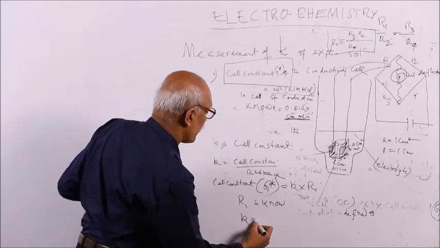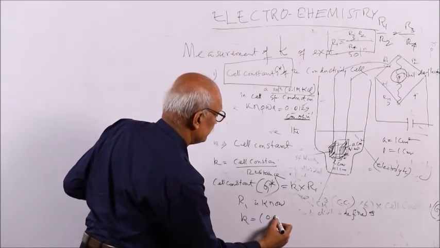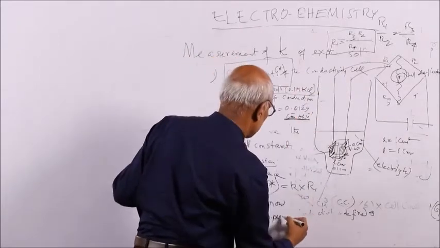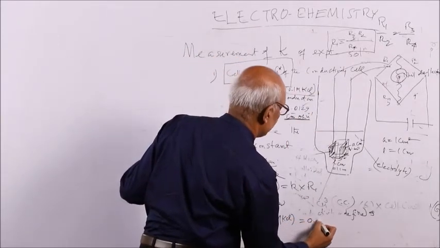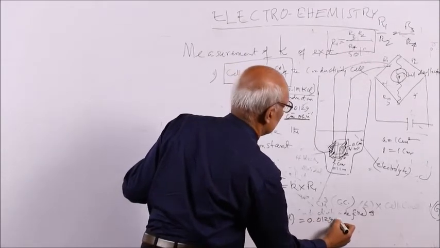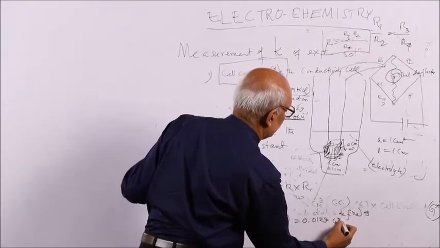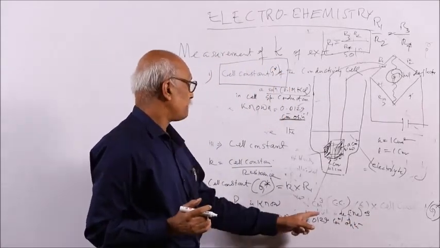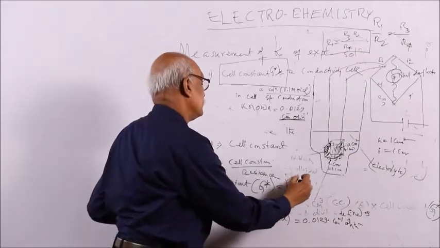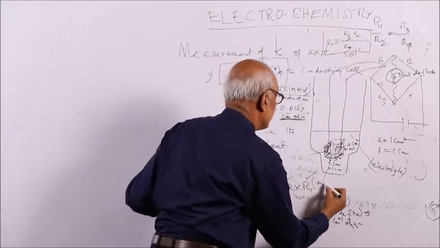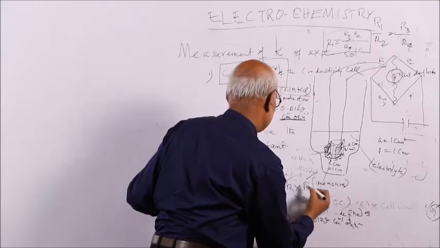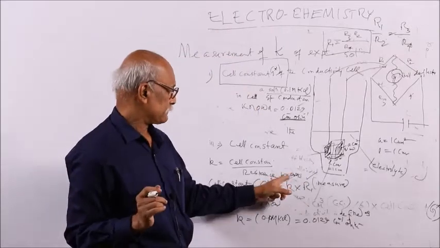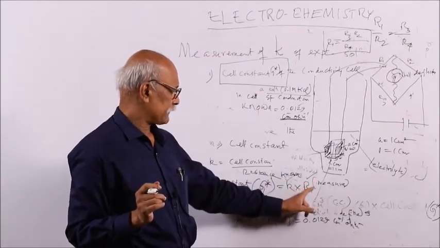And kappa for 0.1 molar KCl is equal to 0.0129 ohm inverse centimeter inverse. So kappa is known from the textbook, and resistance is experimentally measured.